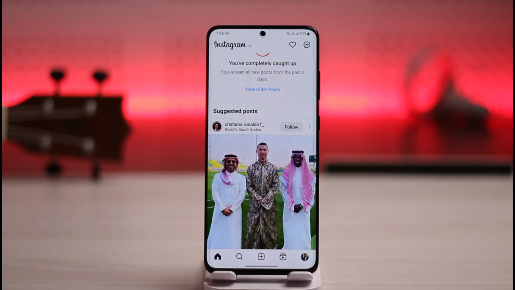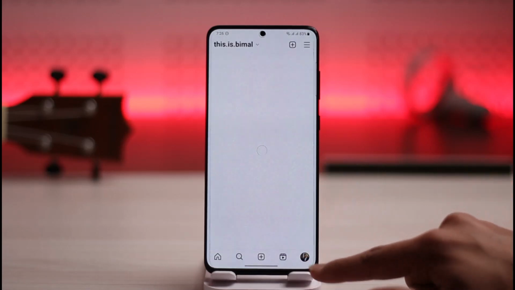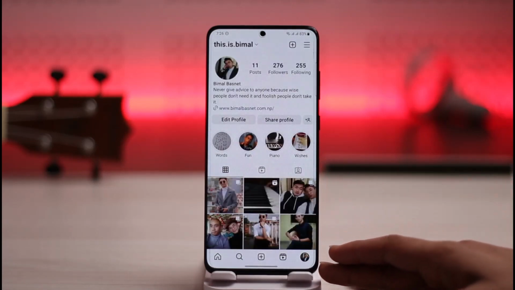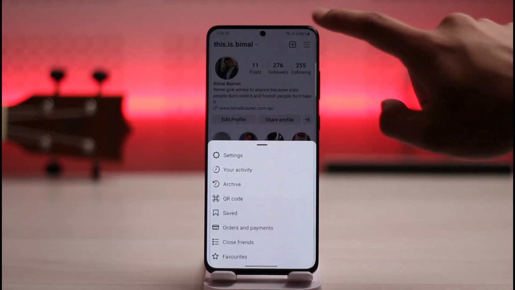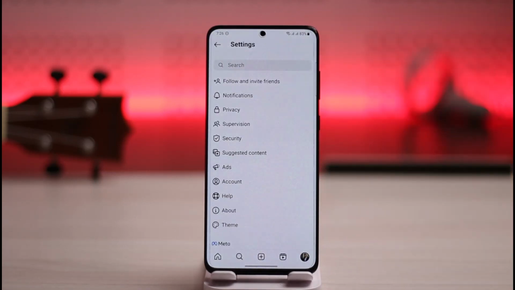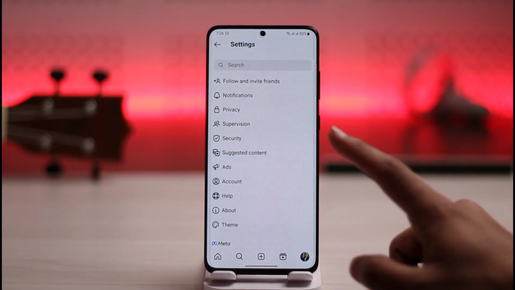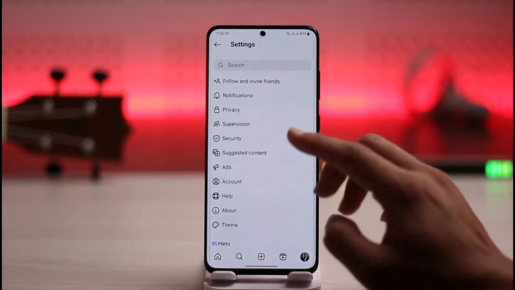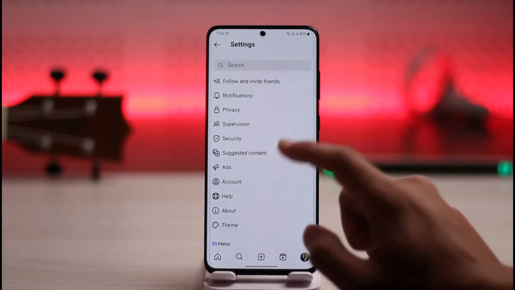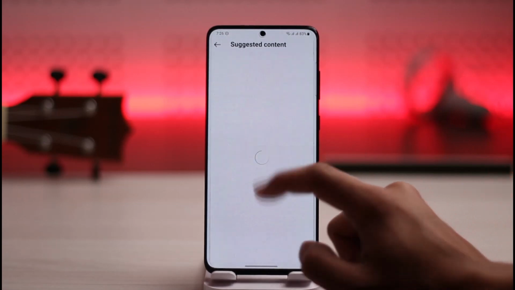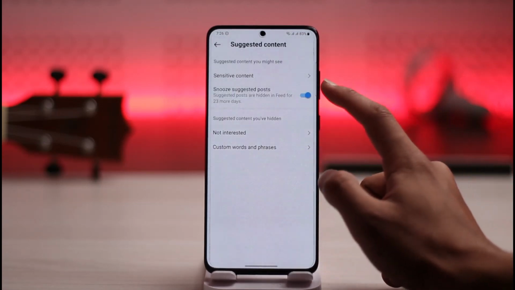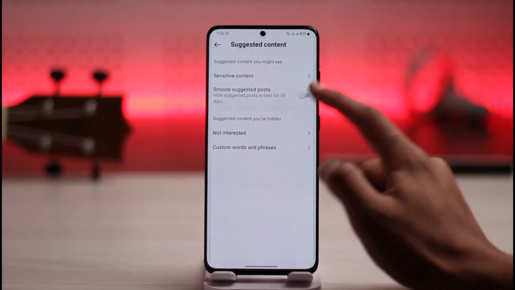In that case, what you have to do is just tap the profile icon from the bottom right here. Once you tap the profile icon, tap the three lines icon from the top right, then just go to settings. Once you go to settings, here you'll find an option called suggested content. Now this is a new feature. It might work properly, but sometimes it might not work. This is still in the testing phase, so you want to go to suggested content. All you need to do is just make sure to turn on this toggle that says no suggested post.